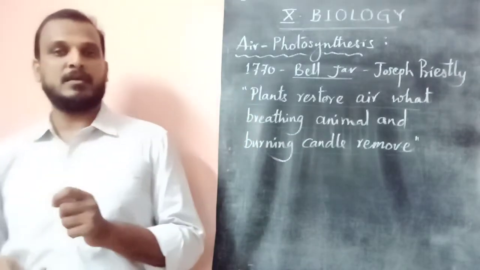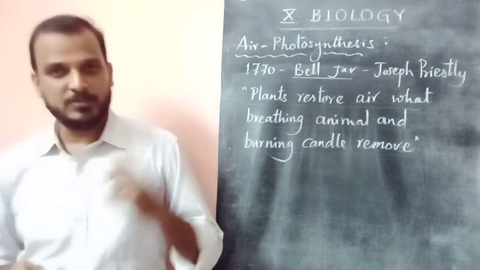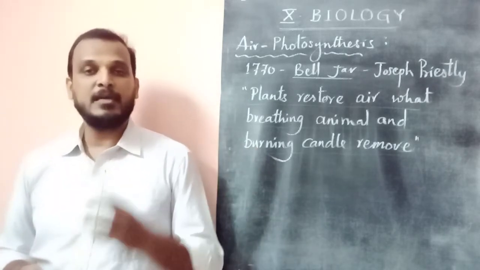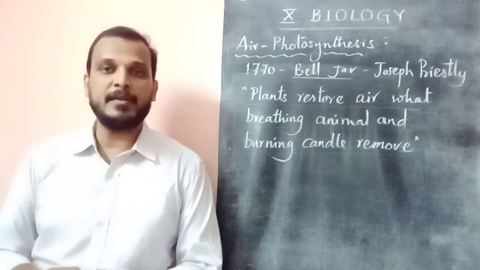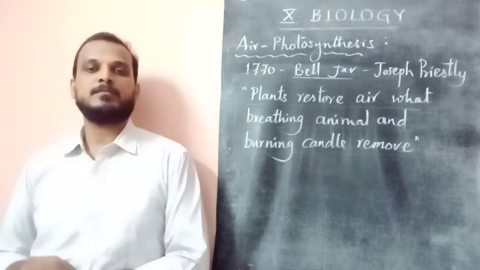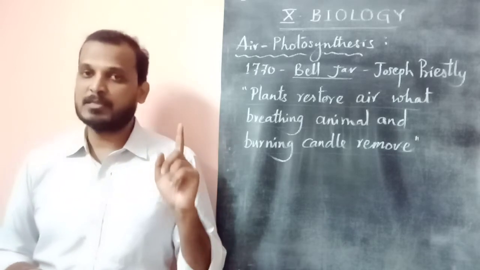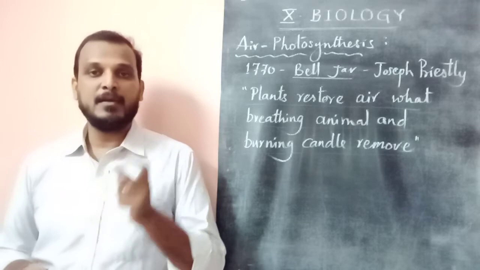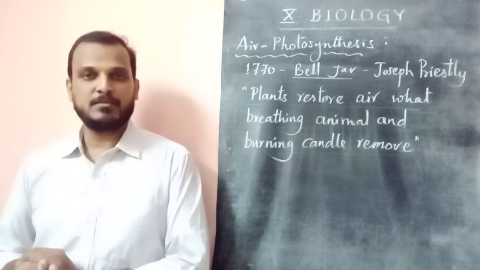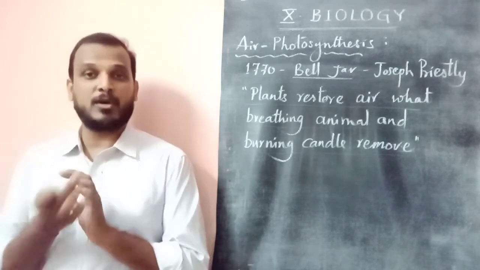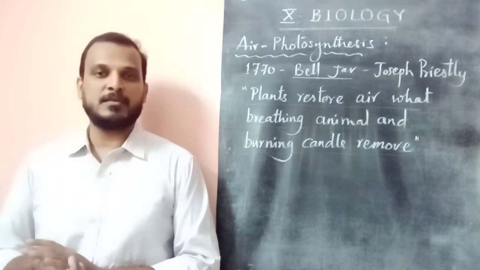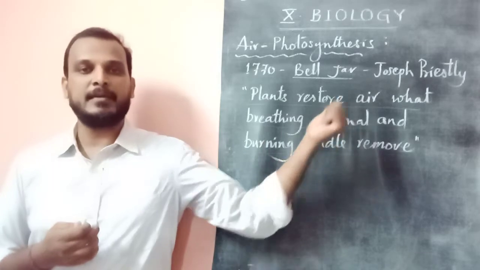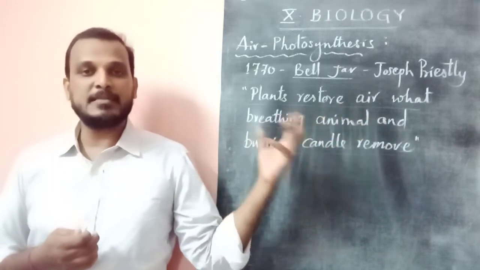Who gave this statement, and in which condition? Joseph Priestley gave it while doing the bell jar experiment in 1770 to know the essential role of air in the growth of green plants. We already saw one statement about water and photosynthesis made by Van Helmont in the previous sessions. What did Van Helmont say about water? Water is essential to increase plant mass. Plants restore the air. Water, breathing animals and burning candle remove.